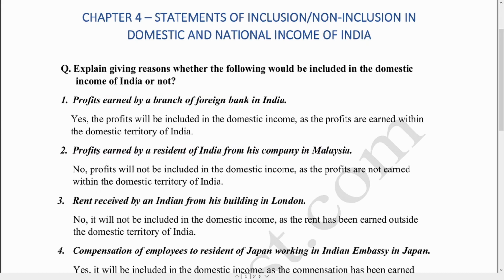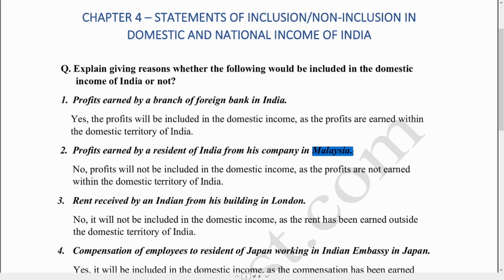Now again, we are given information about the profits which have been earned by a resident of India who has a company, but the company is not located in India, but the company is located in Malaysia. So company being located in Malaysia means that the profits which have been earned by this company have been generated outside the domestic territory of India, because Malaysia is not a part of India.